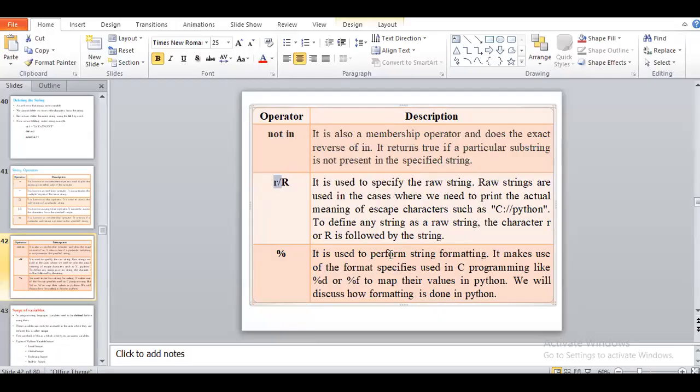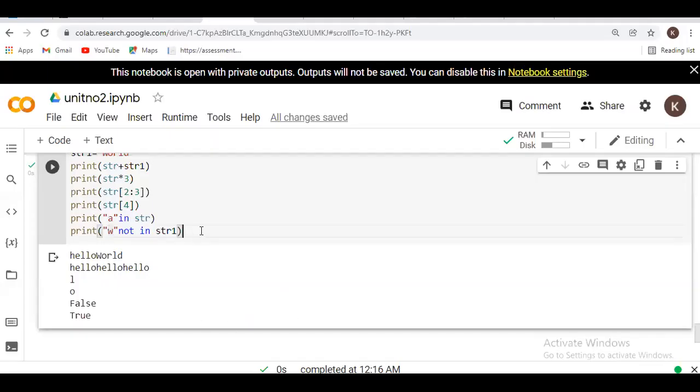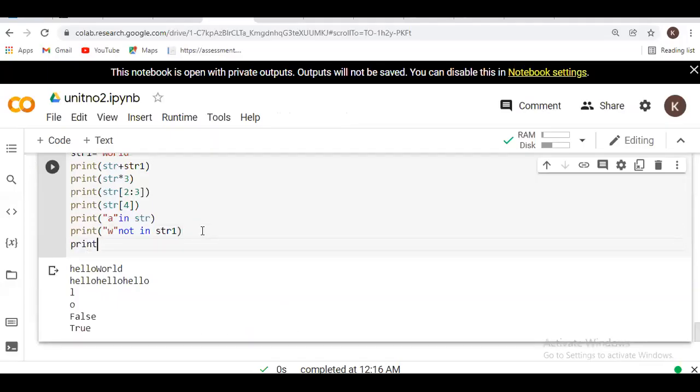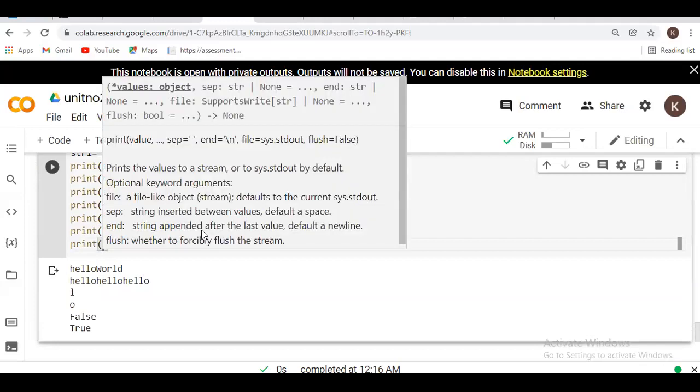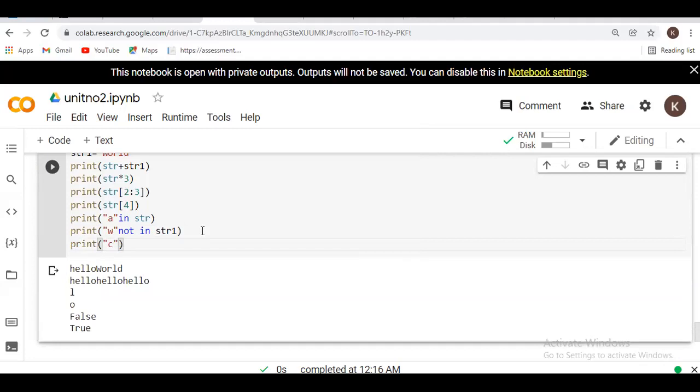So that time suppose we write print of C slash Python, Python 37, and I execute.